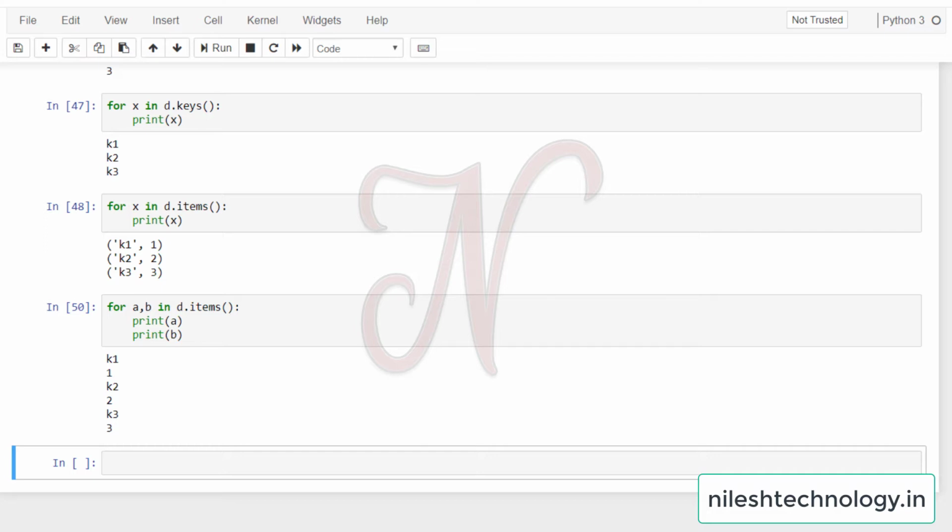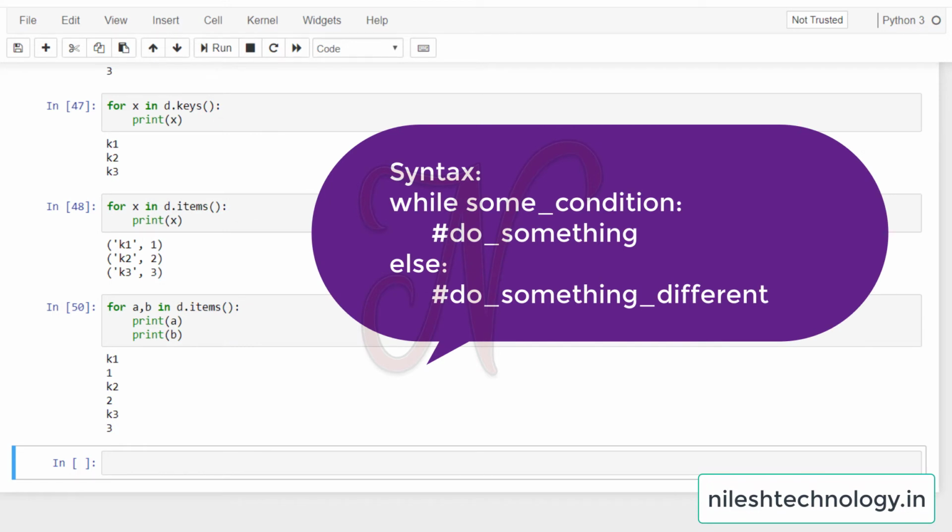This is the while loop, which is also available in the C, C++ and Java programming languages. Now there is one more while loop in Python, which is not available in other languages. The syntax is: while some condition colon, then do something, then else colon, and do something different. So in Python, else is also used with the while statement.